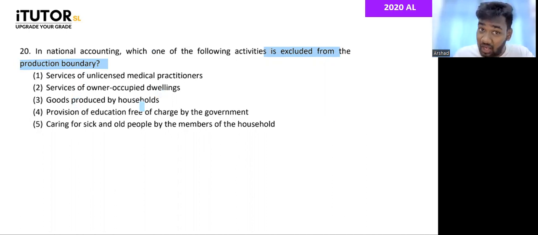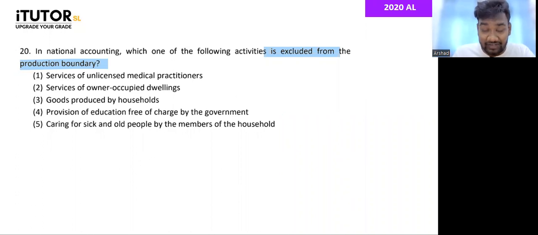Goods produced by household. Provision of education free of charge by the government. Caring for sick and old people by members of the household. Which of this is excluded? 1, 2, 3, 4, 5. Right. So far, most of you have given me the correct answer. Others? Which of this is excluded?